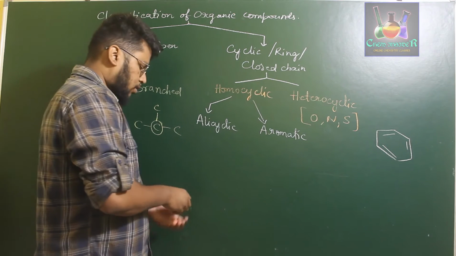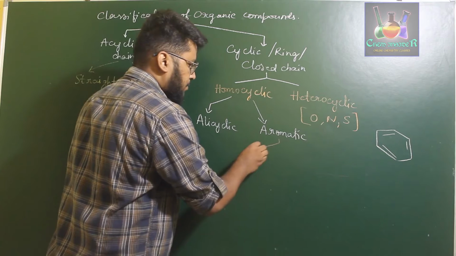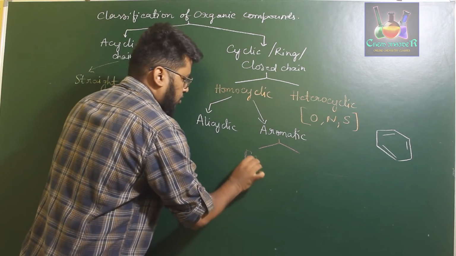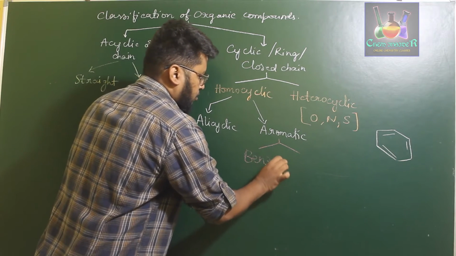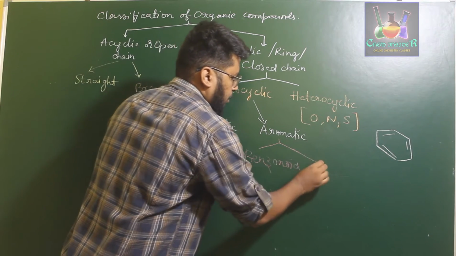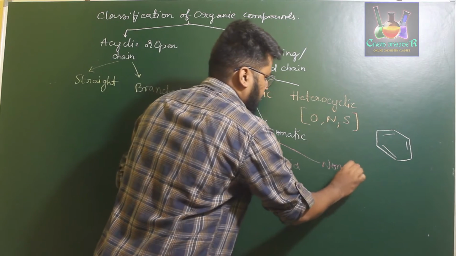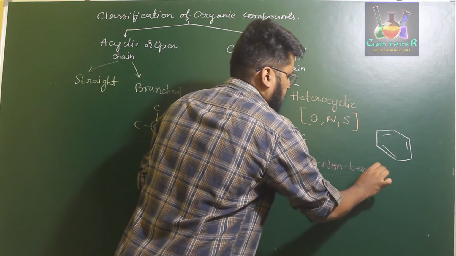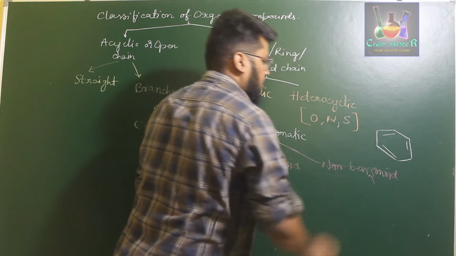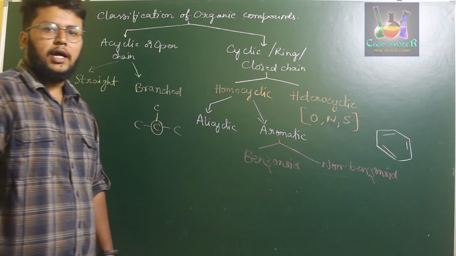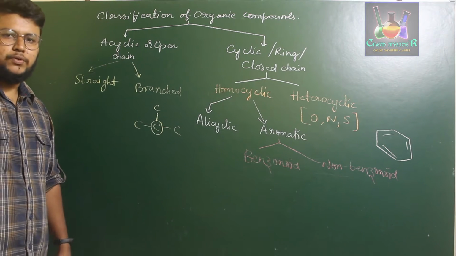Therefore, aromatic compounds are further classified into two types: benzenoid compounds and non-benzenoid compounds.